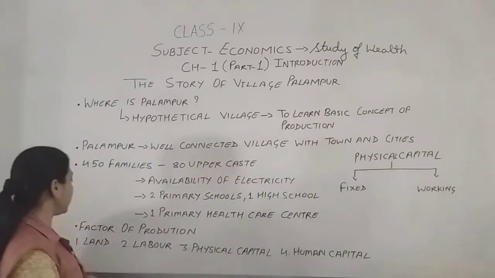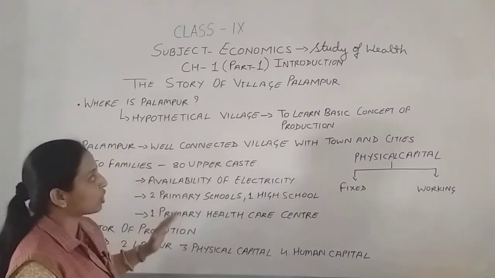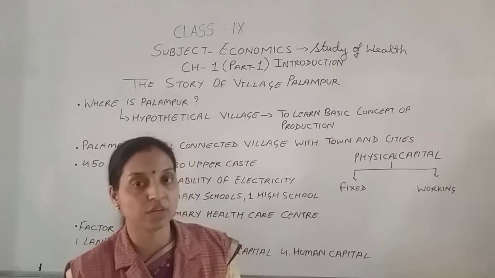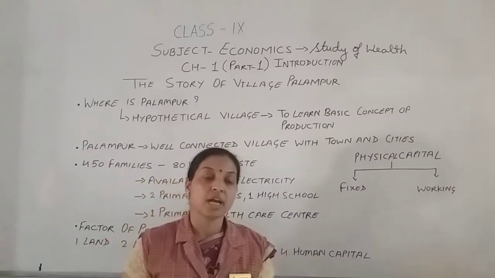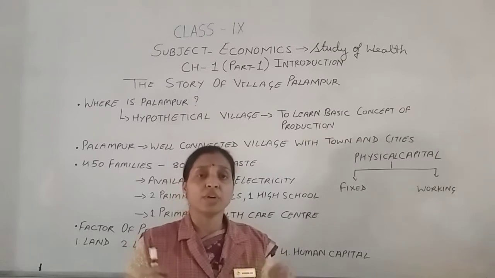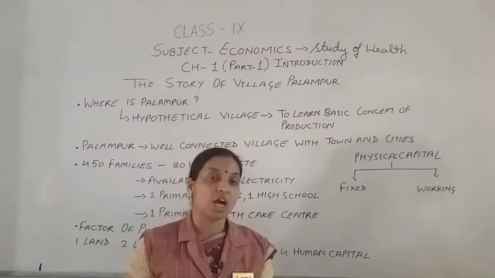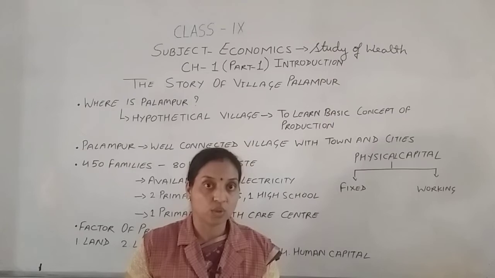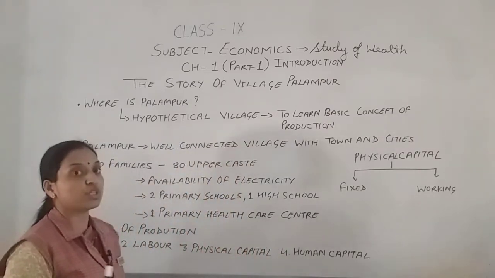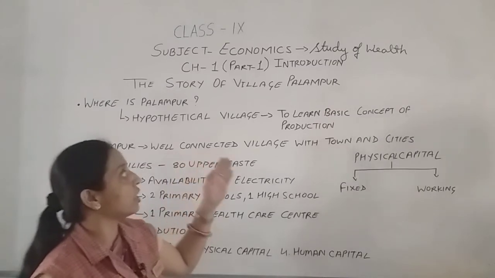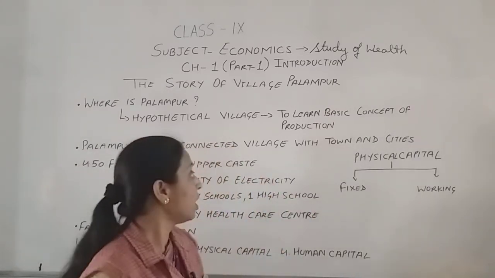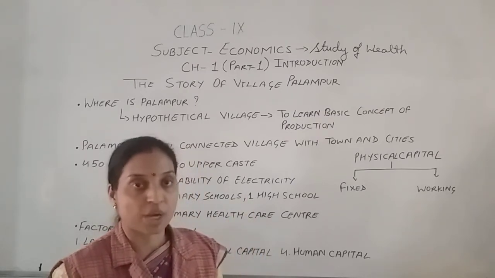Now come to the next part. We discussed what type of village Palampur is, what the condition of the people is, how they live, how they construct buildings, and how many families live in the village. Now we have to discuss how they earn money, how their livelihood works. Whenever we discuss production, as I already told you, in economics we study wealth related to production. This is the basic concept of this chapter.